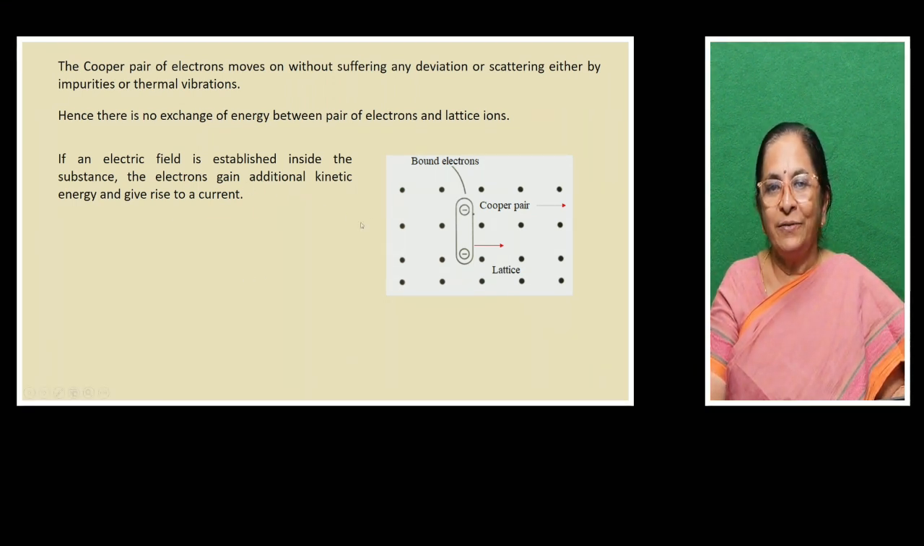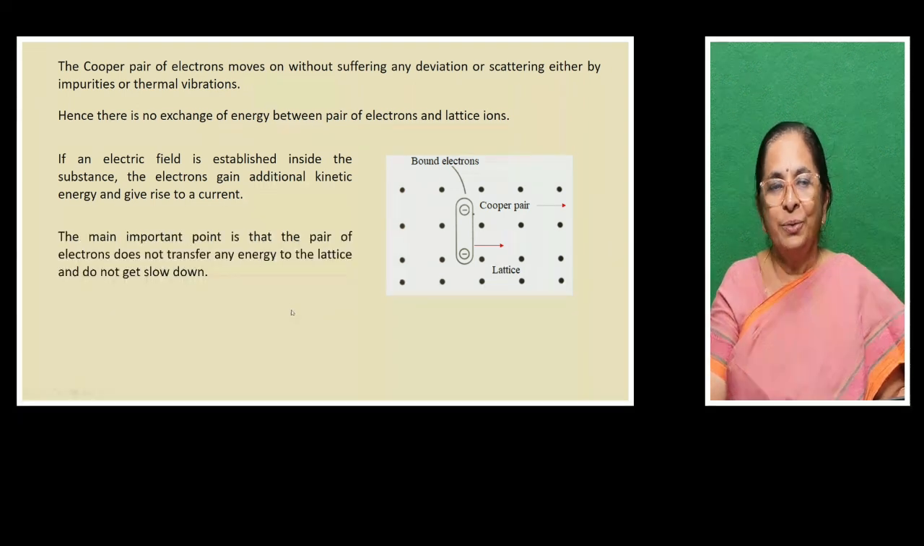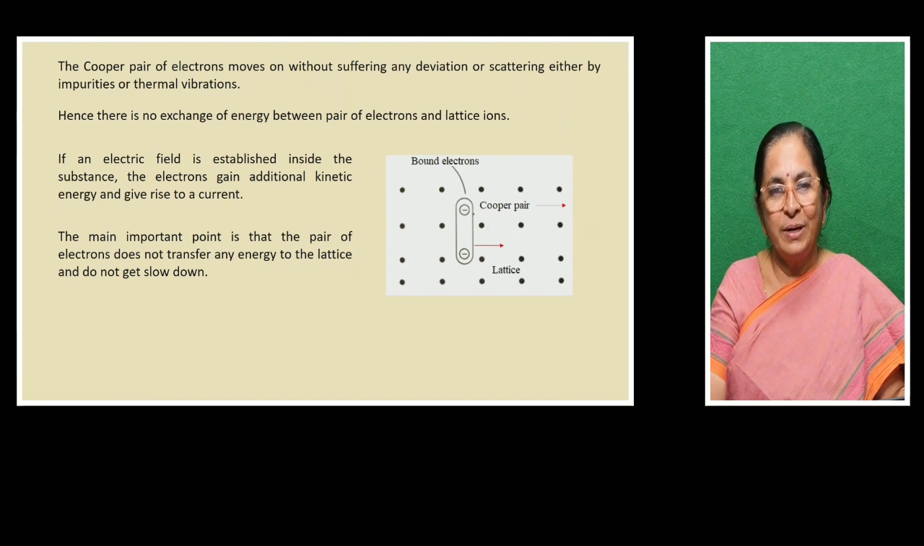If an electric field is applied to this crystal structure, if we connect an electric field, what happens? These Cooper pairs from one end to the other end just travel forward, contributing to the current. So if an electric field is established inside the substance, the electrons gain additional kinetic energy and give rise to a current. Otherwise, they will be randomly moving. Now it's a directional movement, so it will give rise to the current. The main important point is that the pair of electrons does not transfer any energy to the lattice and does not get slowed down.